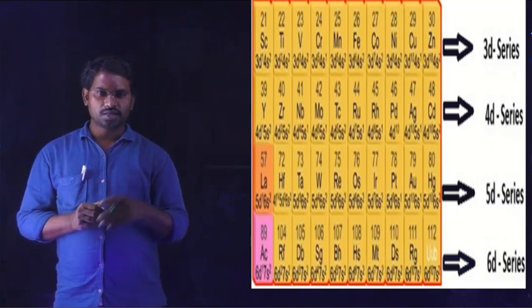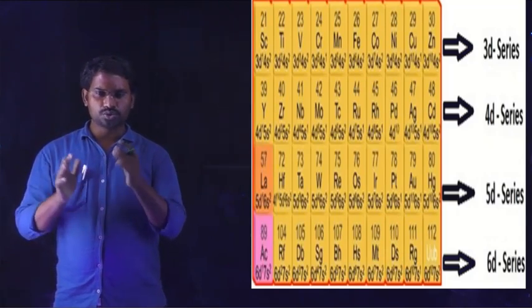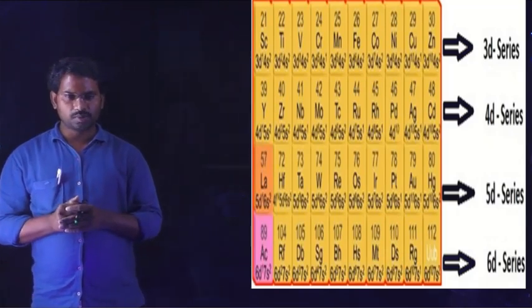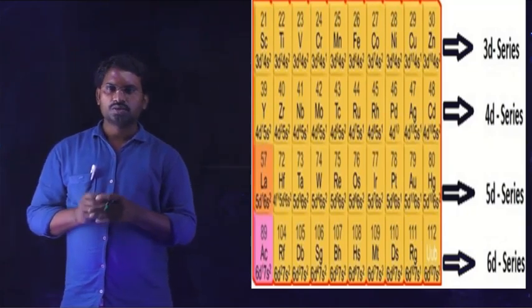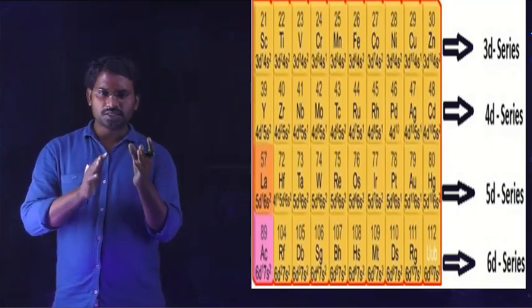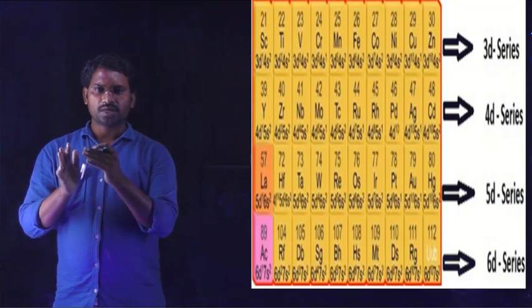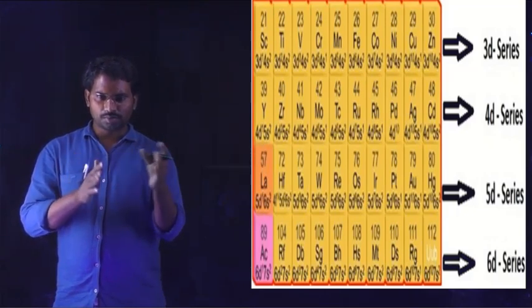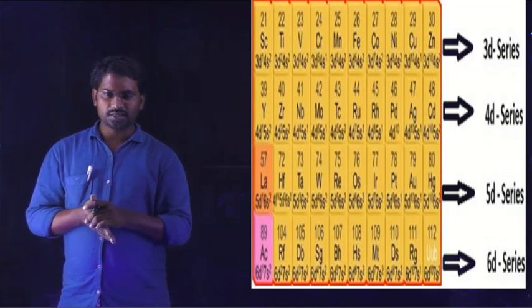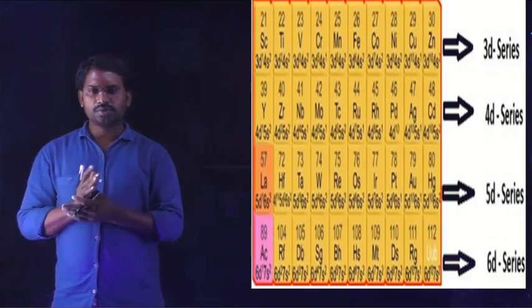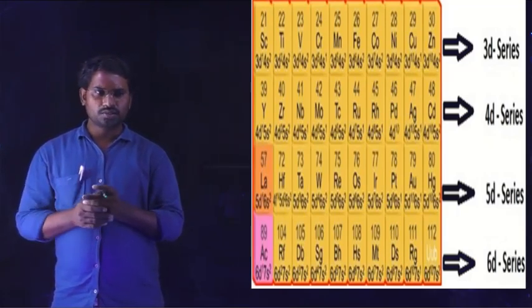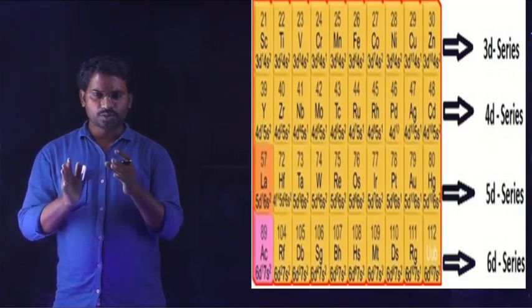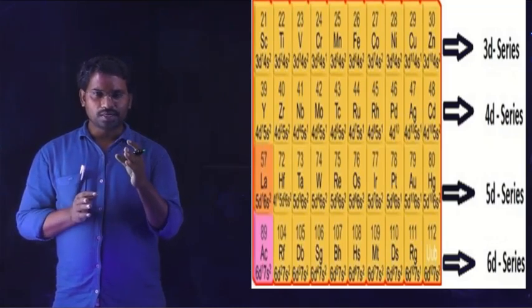So finally, let's recall what we learned in this video. This is a new chapter for you: the d block elements, or transition elements. So what are d block elements? If an element belongs to the d block, it contains a progressively filled d subshell, in the long form of 4 series, 4 long periods. The elements have incompletely filled d subshells, that is the filling of the electron configuration.